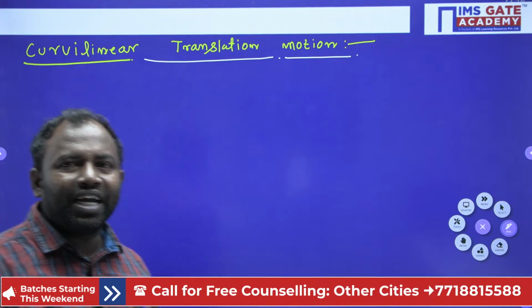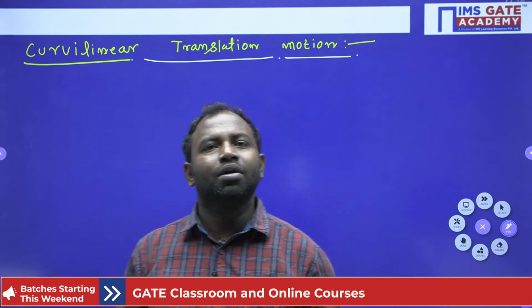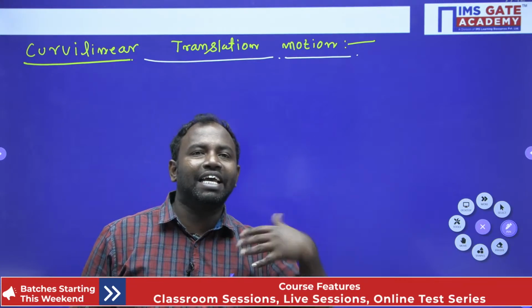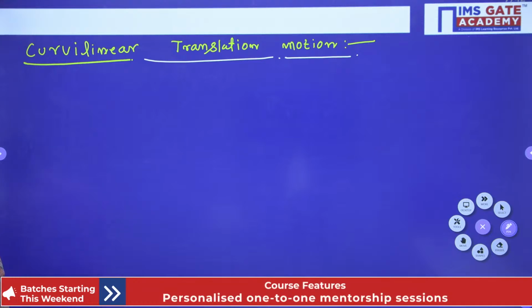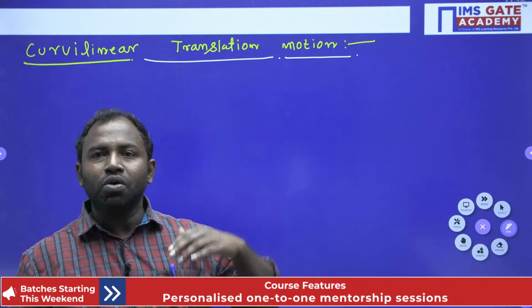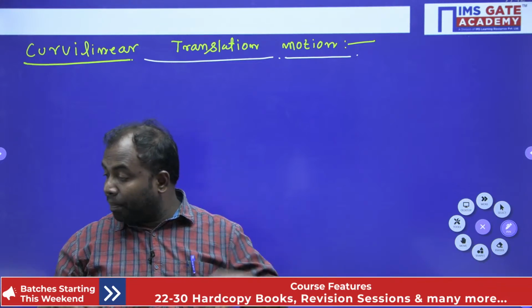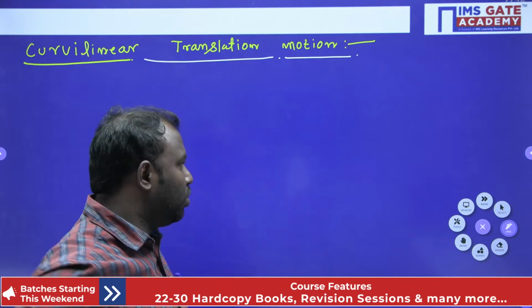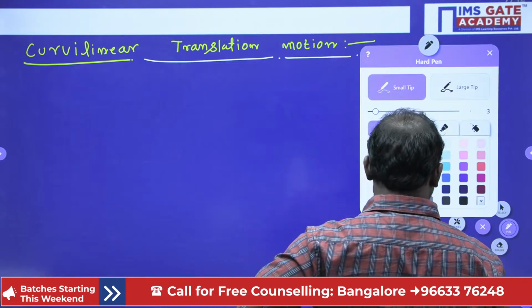Here also it's very simple. When a body moves in a curved path, all the particles are parallel to each other and have the same velocity, then we call it a curvilinear translation motion. So all the particles of the body move along curved lines and both are parallel to each other, and if all particles have the same velocity, then we consider it a curvilinear motion. Okay, now let me give you the first statement and then we will move to the next.